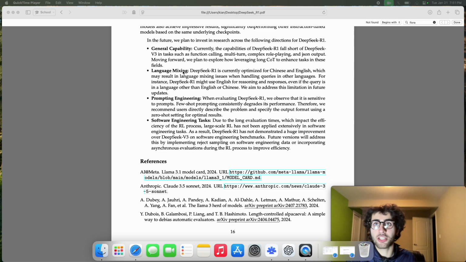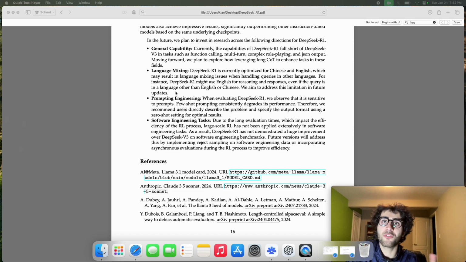Furthermore, they do mention the limitations, being language mixing. One thing that is apparently noticed is that even if you prompt the language model in, say, French, it might perform the reasoning in English or Chinese. The intuition for this is that the contextualized token embeddings are semantically similar across all languages, because it's giving you the semantics and not the language. And there's simply more data in English and Chinese. Therefore, the model is more likely to reason in those languages, since it has seen more data in those two languages, since the main training is performed on English and Chinese, of course. So this is going to be addressed in the future.